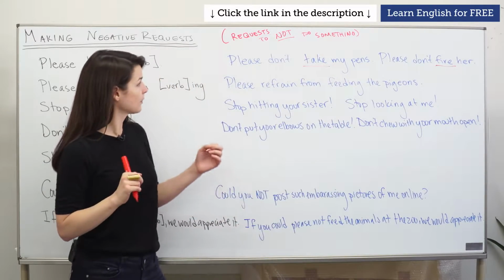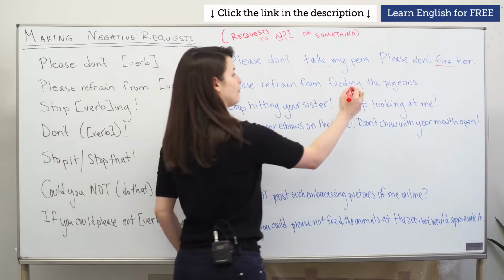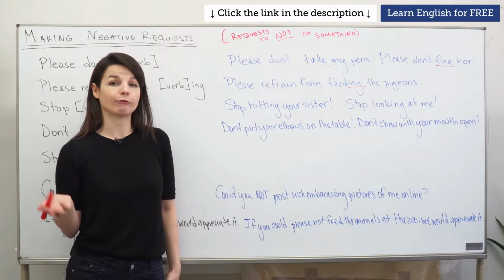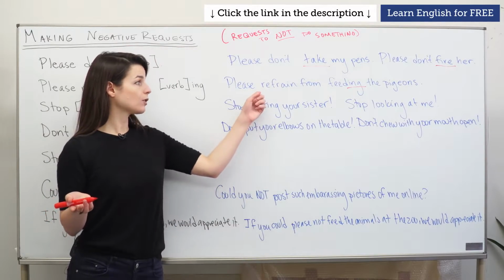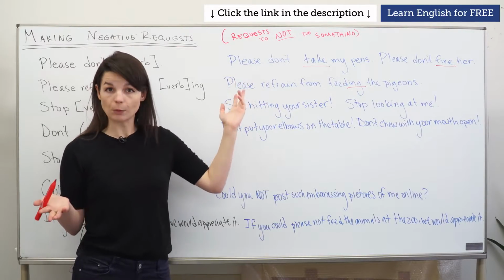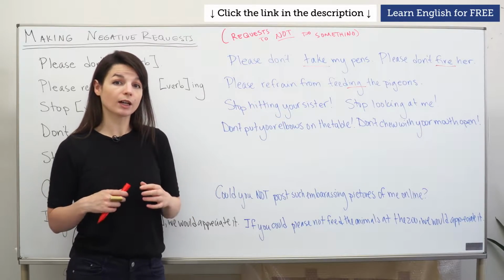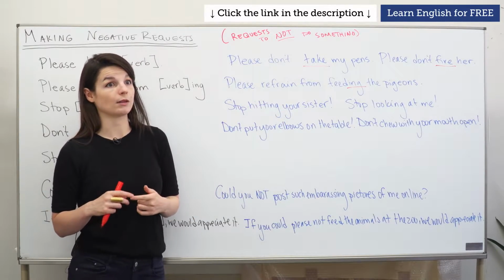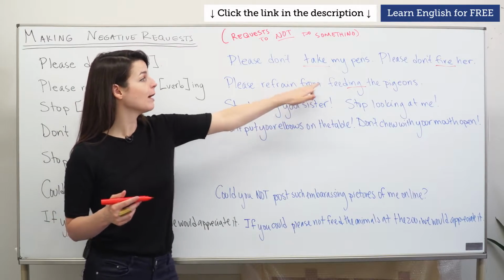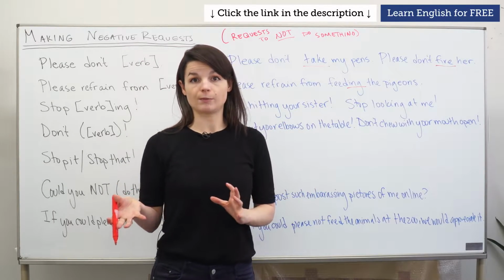Examples. Please refrain from feeding the pigeons. Here, feeding is in the ing form. Please refrain from feeding the pigeons. If I want to use another simpler example, like in the sentence where I used please don't smoke, we could use that here. Please refrain from smoking. That's a very common one that you might see posted in restaurants, like on signs. Please refrain from ing form verb. A formal way to say don't do this behavior.